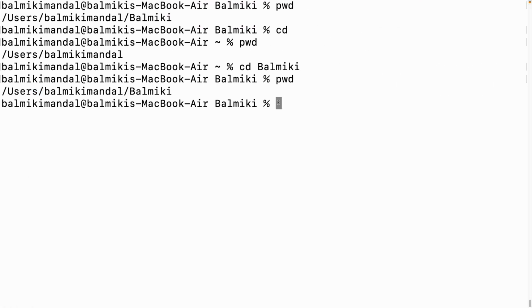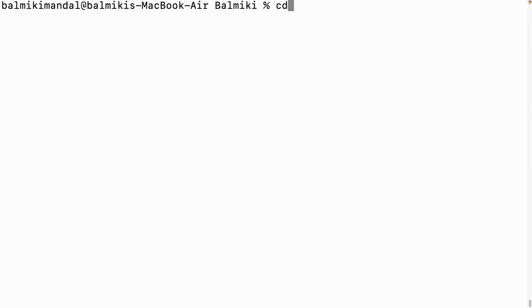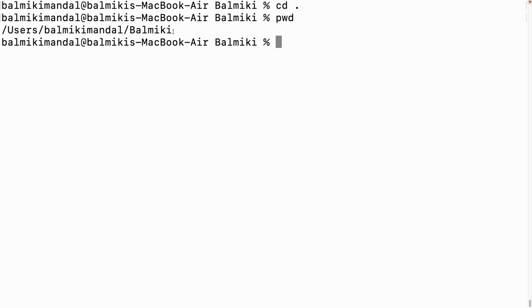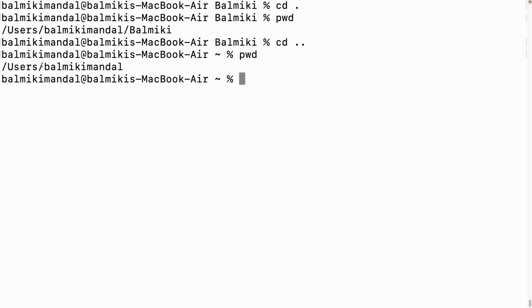Coming to here, first we'll go for the present directory. cd dot, let me clear, cd dot will represent the present working directory. So what is my present working directory? This is my present working directory, and cd double dot represents its parent directory. So what is the parent directory of the Valmiki folder? If we see this directory, the parent directory is the Valmiki mandal. So if I hit this command, we will be redirected to the Valmiki mandal only. Let's see. Now pwd, so I am in the Valmiki mandal.